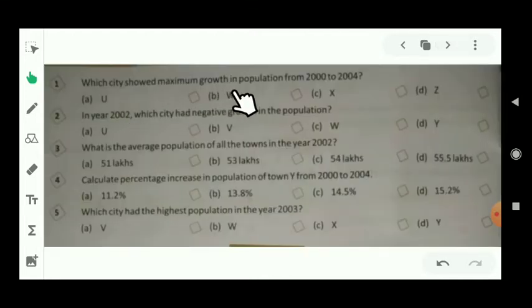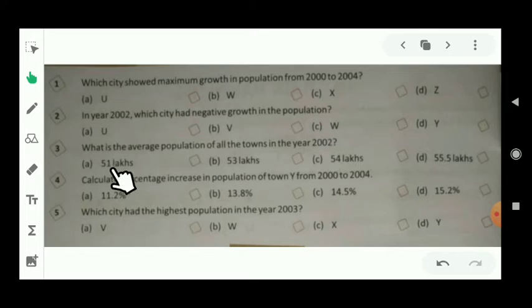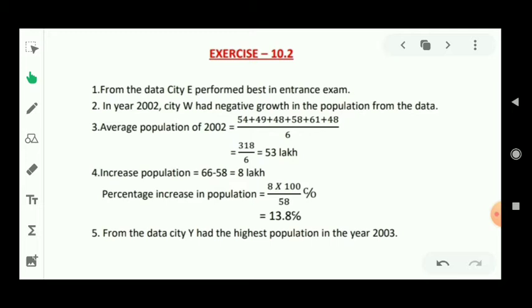Now students, from this data, let's see the question. Which city showed maximum growth in population from 2000 to 2004? Let's see the solution of this question. So from the given data, we can observe easily city E performed best in the entrance exam. Let's see question number 2. In the year 2002, which city had negative growth in population? Let's see the solution. Clearly, we can observe in the year 2002, city W had negative growth in the population from this data.